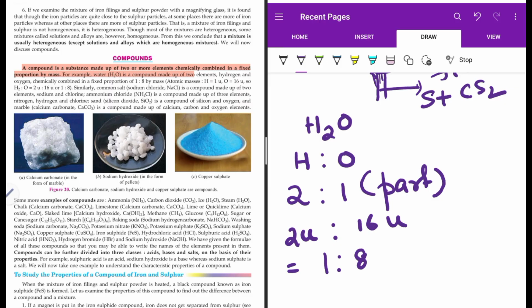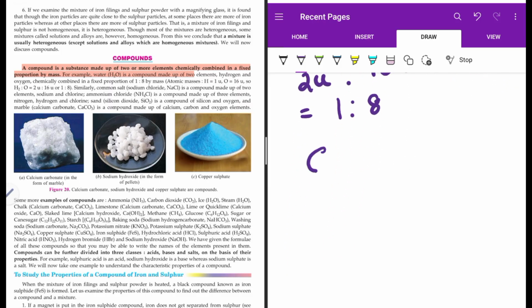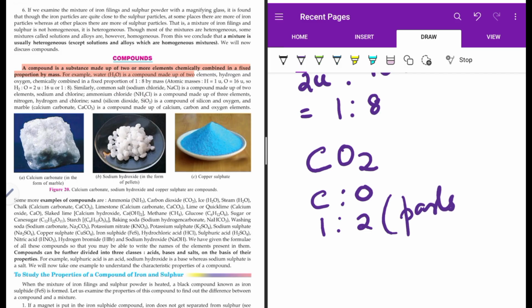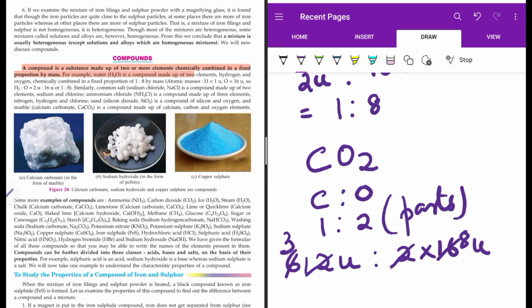In the formation of CO2, similarly, carbon and oxygen combines in C:O, that is 1:2 parts by mass. Now, what is the atomic mass of carbon? It is 12U. So 12U is to 2 into 16U. So what can we say? Here we can say this 2 and this is 6. So this is 3 and this is 8. This comes out to be 3:8, which is a simple whole number ratio. So fixed proportion by mass. The elements are combining in order to form compounds.